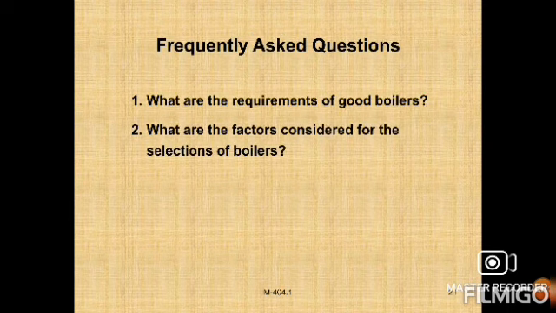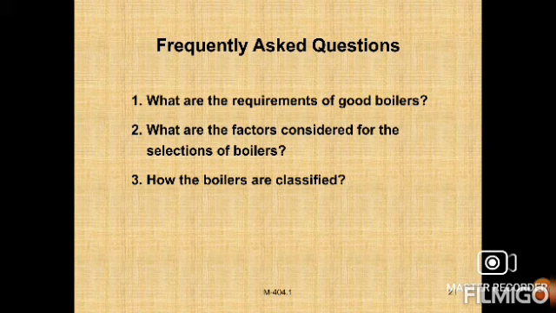Which type of questions can we generally get in this assignment? First, what are the requirements of a good boiler?